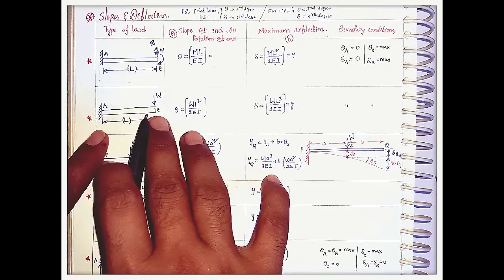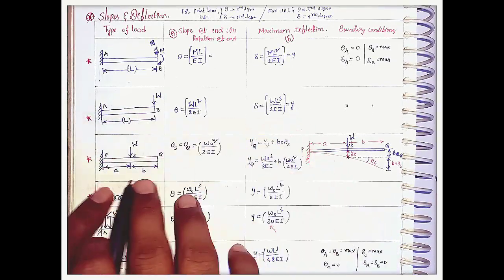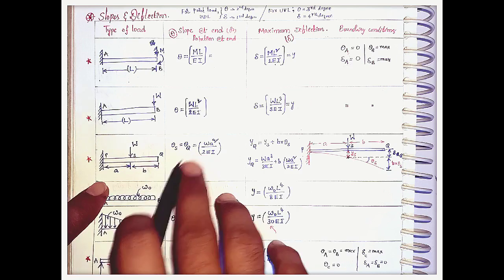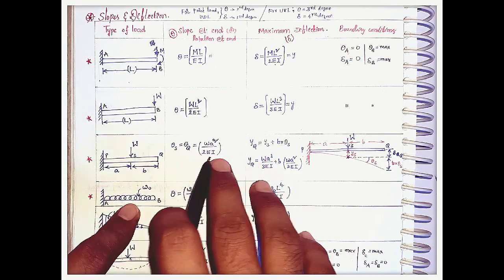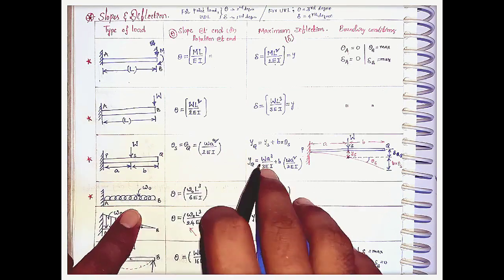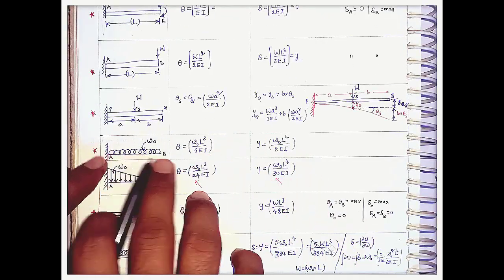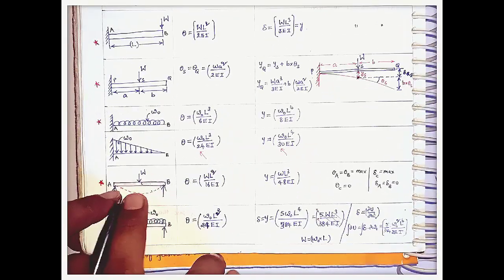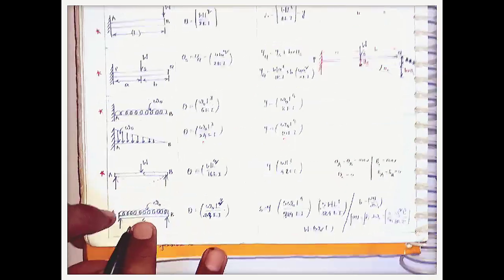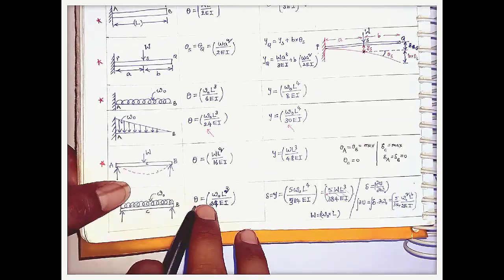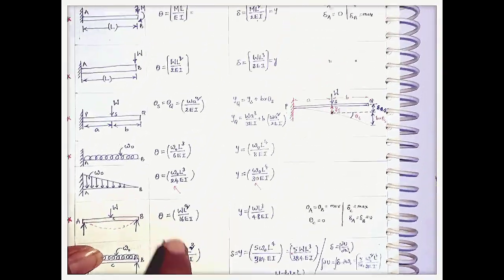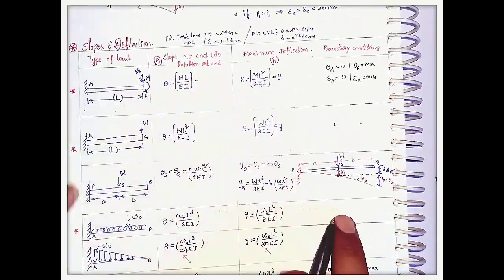Cantilever with the load acting at one end, and cantilever with the load acting at the center: how can we calculate the shear force, the angle or slope, and the deflection? Here are the uniformly distributed load, uniformly varying load, the point load for a simply supported beam, and the uniformly distributed load for a simply supported beam. How can we calculate theta and delta here? Just remember these formulas, and we can easily solve the questions.